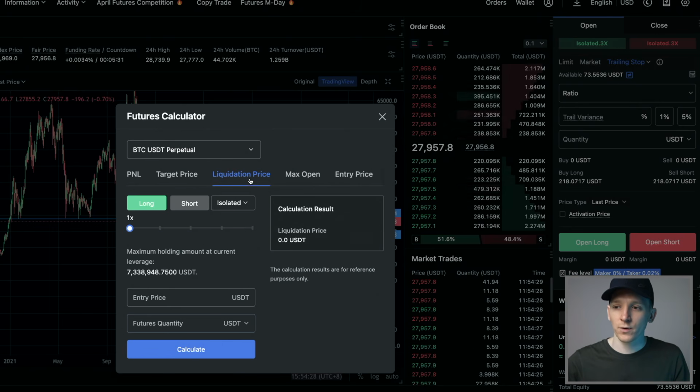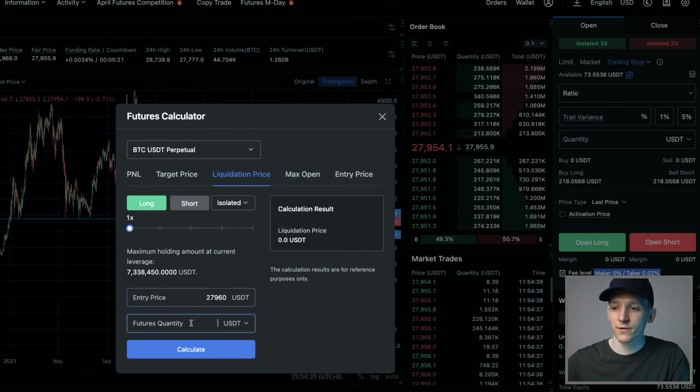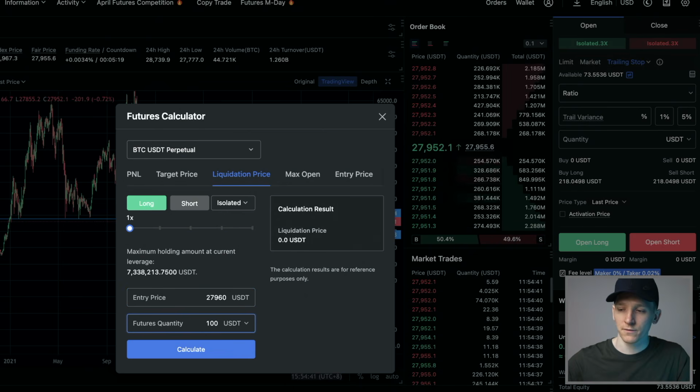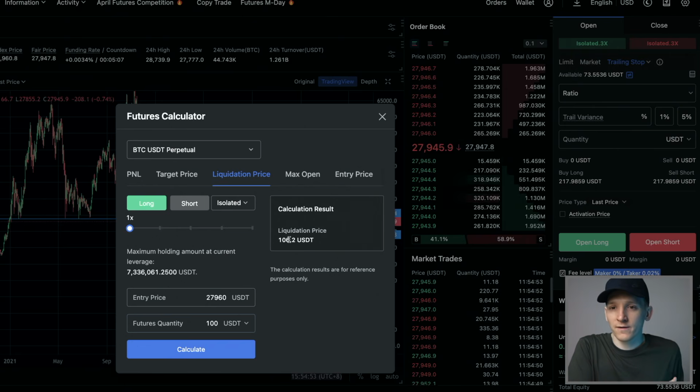So you can use the liquidation price calculator here. Let's say we get into a long position at 27,960. So we'll do that, 27,960. And the futures quantity, which traded $100 worth. So we're going to go to zero leverage here, which is 1x. Calculate, you see the liquidation price is $100 for BTC. So obviously way below, if the price gets to 100, you'll get liquidated, but anything above that, you're absolutely fine because you're not using any leverage.